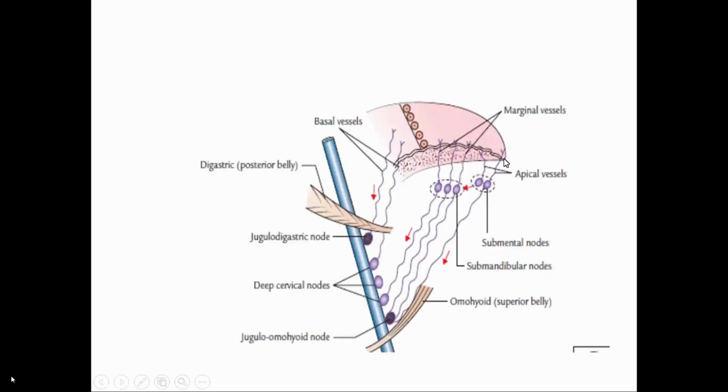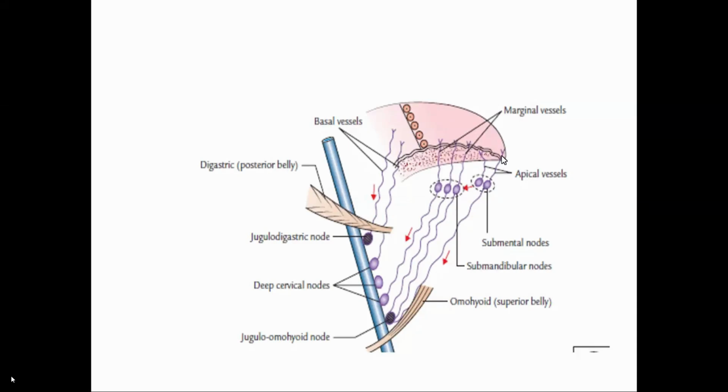Now the apical set drains the tip and the frenulum linguae. It drains into the submental lymph nodes. Some of them drain into the submandibular lymph nodes and the jugulo-omohyoid lymph nodes. So the apex as well as the frenulum linguae drain in the submental lymph nodes, submandibular lymph nodes, and the jugulo-omohyoid lymph nodes.